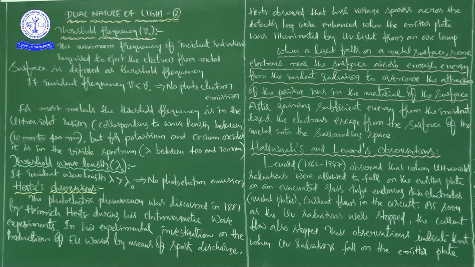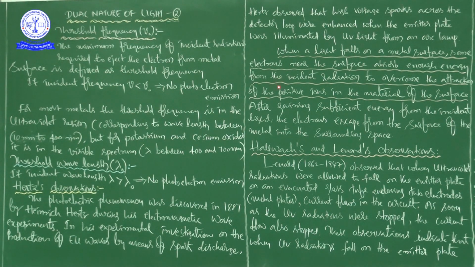Yesterday in that picture we were discussing how the electrons are emitted, just like in experiments. The same thing he is saying here: observe carefully, high voltage sparks across the detector loop were enhanced when the emitter plate was illuminated by ultraviolet light from an arc lamp.